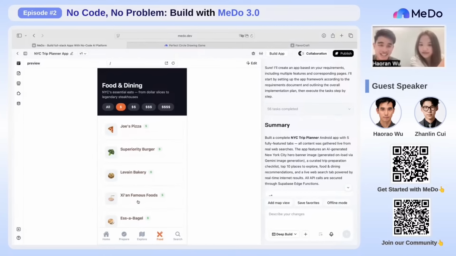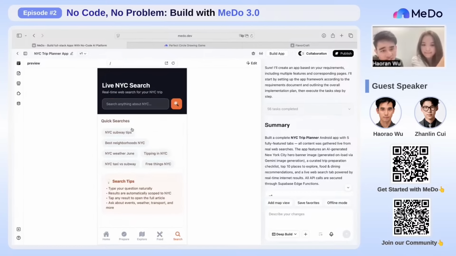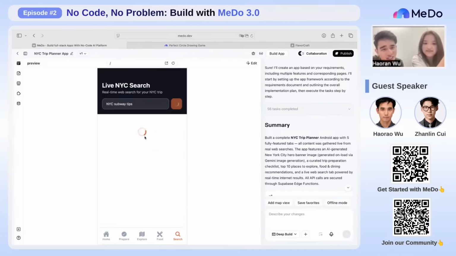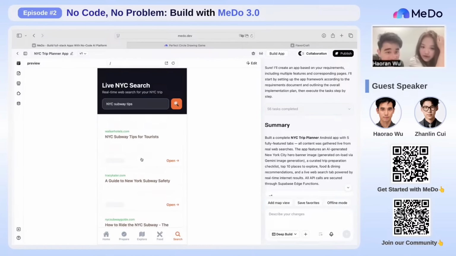Okay, so that's basically our app. Let's see what search gives us. We can search about things, like subway tips. Every traveler needs tips for New York subways. Wow, I can see that those are real websites, right?